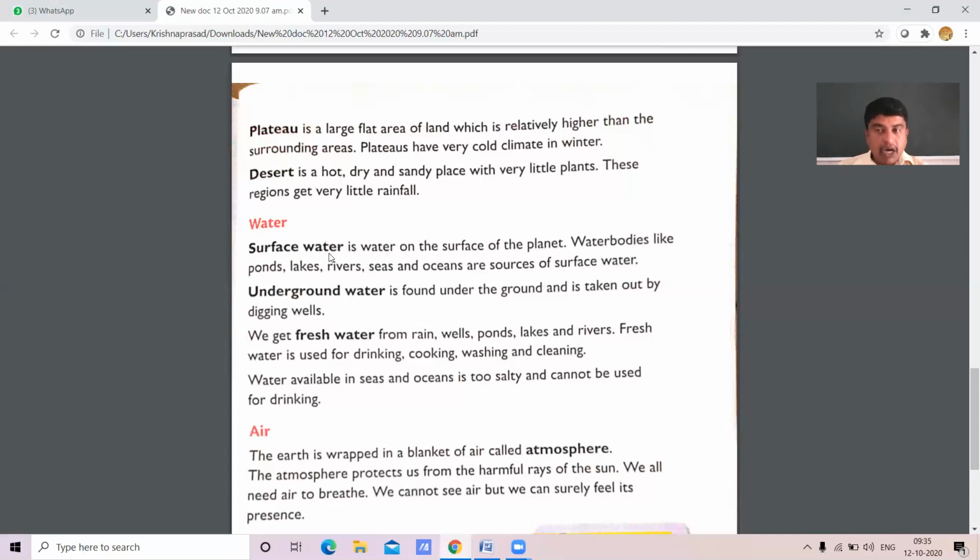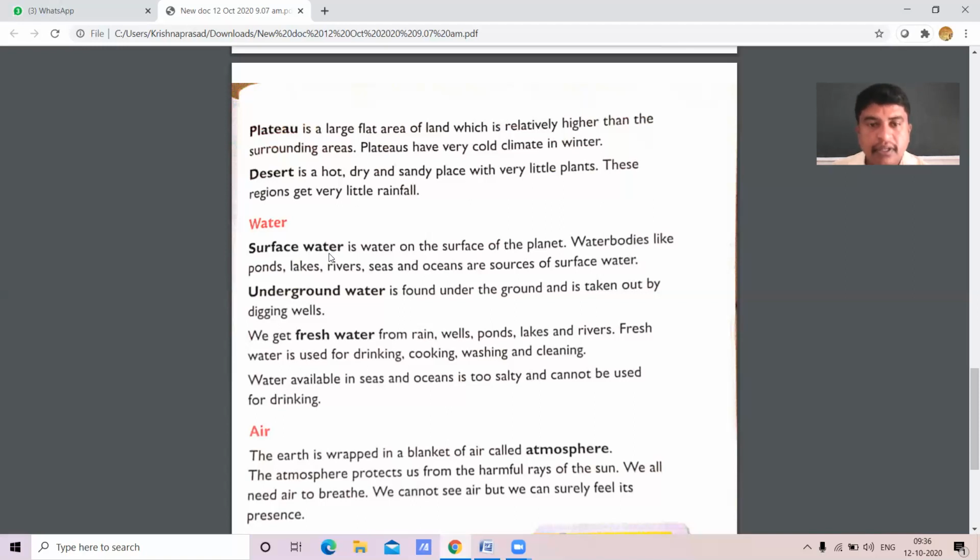To clean our house, to clean our body, we take bath. To clean vessels, to clean the kitchen, to wash our dresses, we use fresh water. To make cooking, we use fresh water. To drink, we use fresh water.